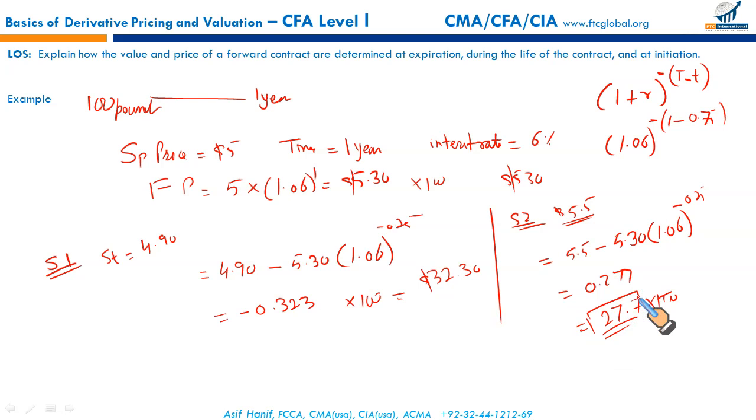At maturity, when the contract matures, let's say the final spot price at that point is $6, but your contract has a forward price of 5.3, so you make a gain of 0.7. For 100 pounds, your gain is going to be $70. So this is how the value of the forward contract is determined at expiration.